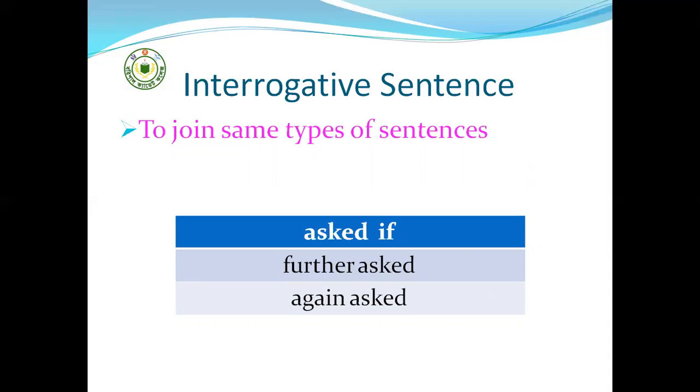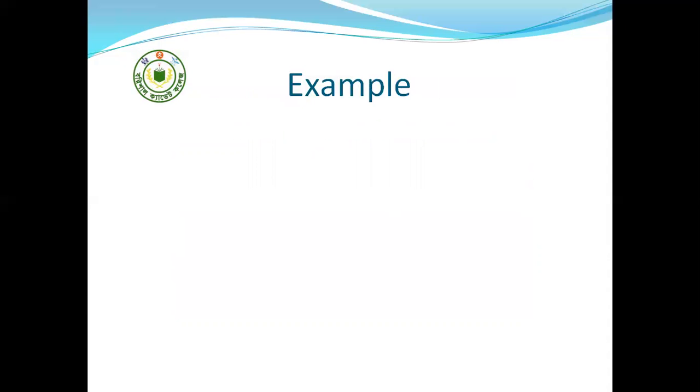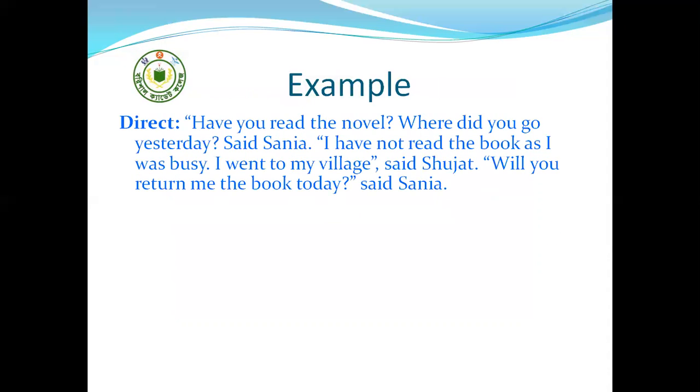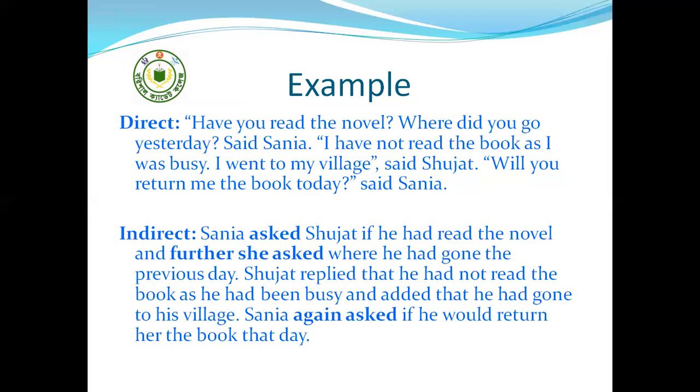I hope you have finished seeing the slide. So next example. Here, there are some interrogative sentences and also there are some assertive sentences. So here, in the answer, you see, we have used reporting verb in this way.